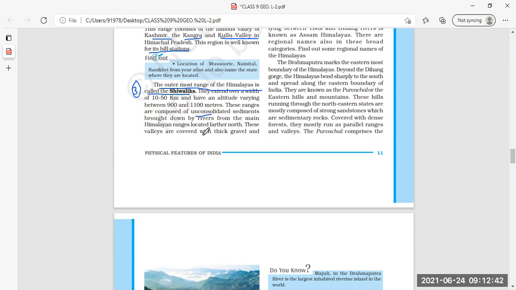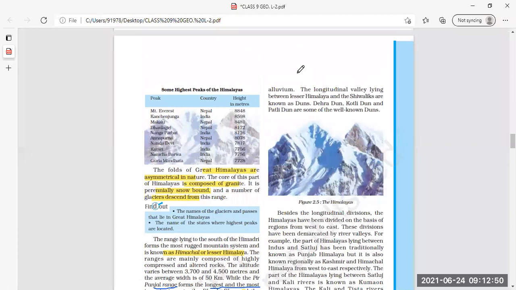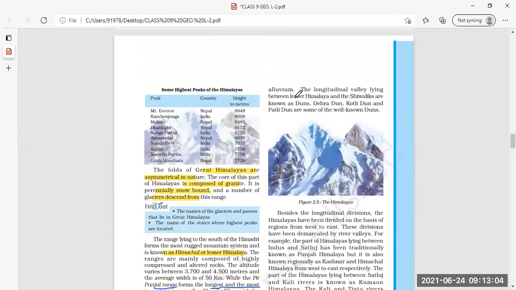Then the third feature is that these valleys are covered with thick gravel and alluvium. Gravel means pebbles. These valleys are covered with thick pebbles and alluvium.